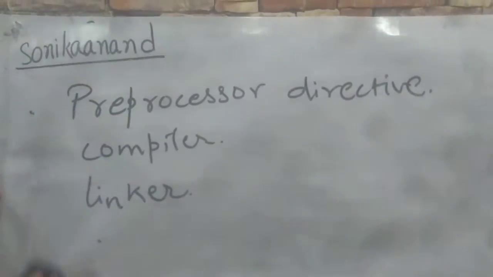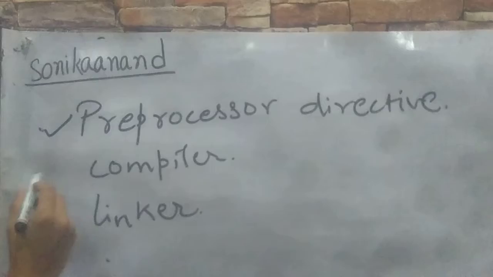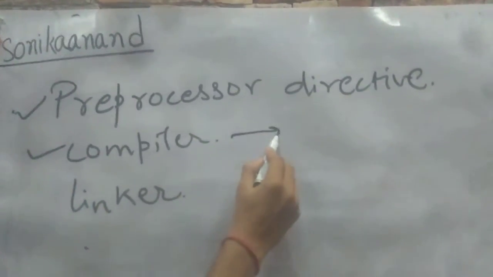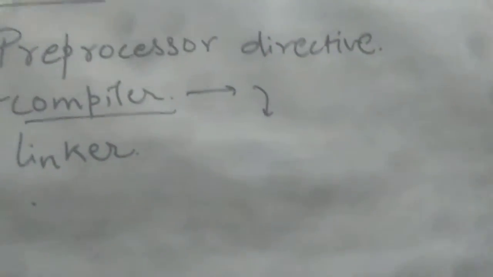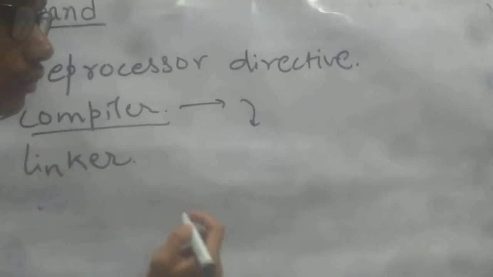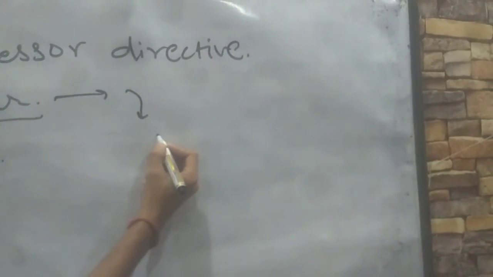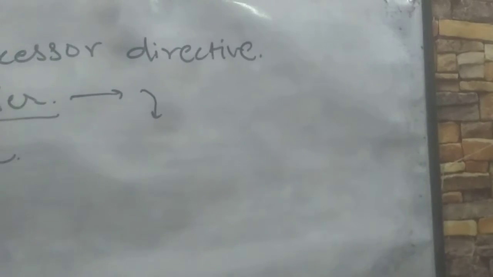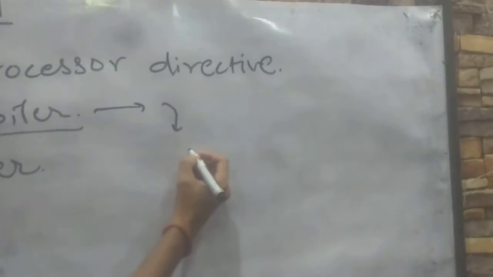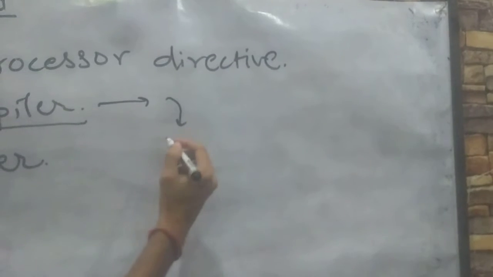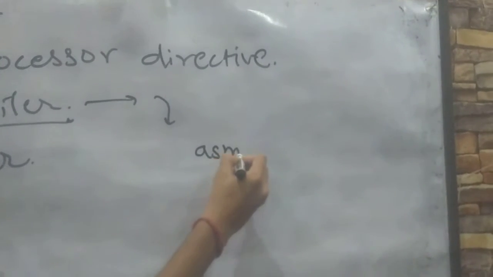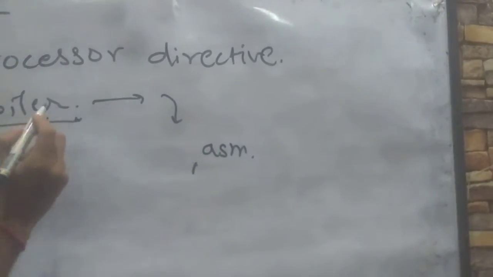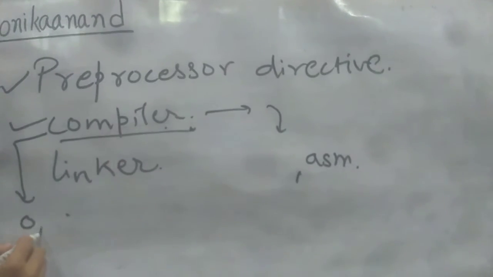Moving on to the next thing, the compiler. Here C follows the compiler option. The compiler compiles the whole code, not line by line, but the complete code in a single flow, and it converts it into assembly language, which reads the instructions in the 0-1 format.